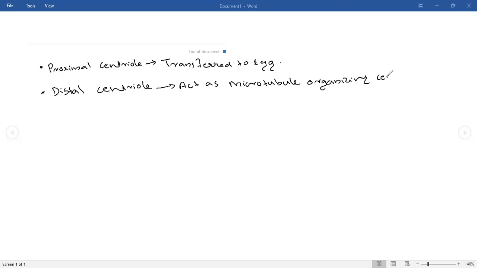That means microtubules will be coming from the distal centriole. They polymerize the microtubules and form the tail. Okay.